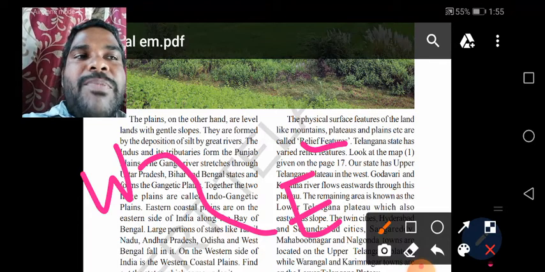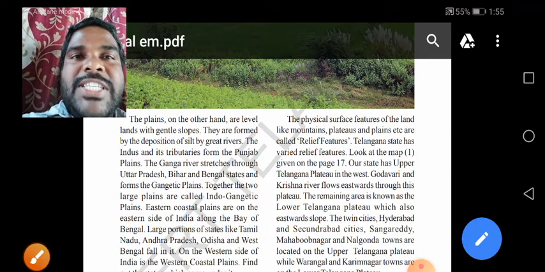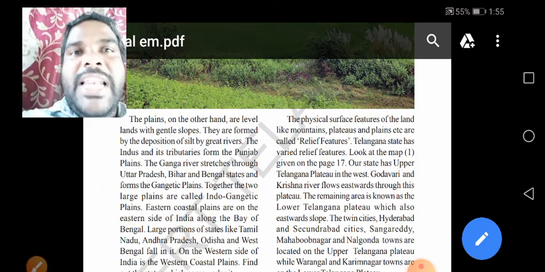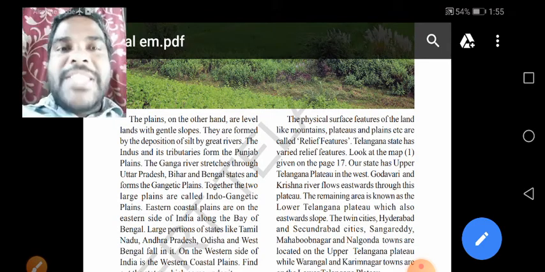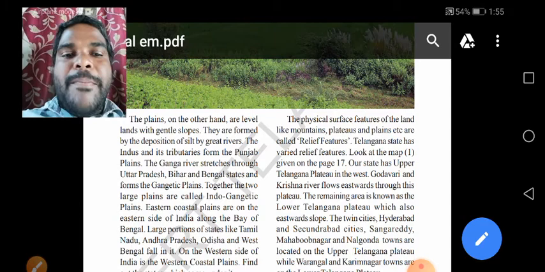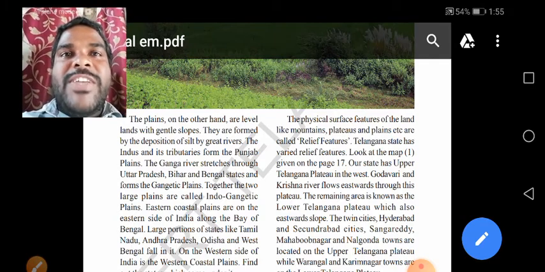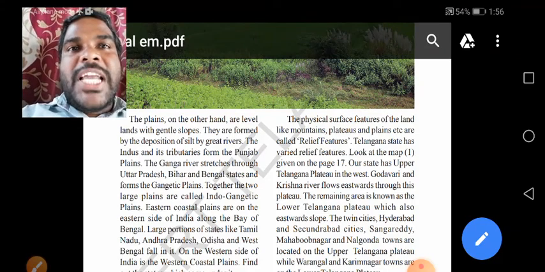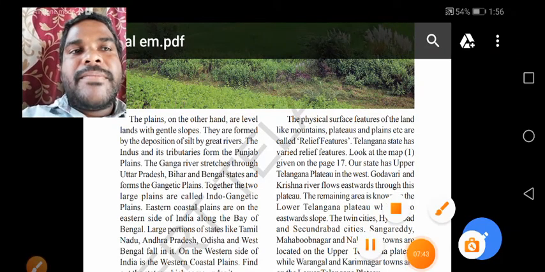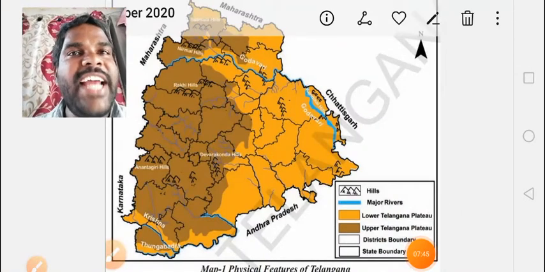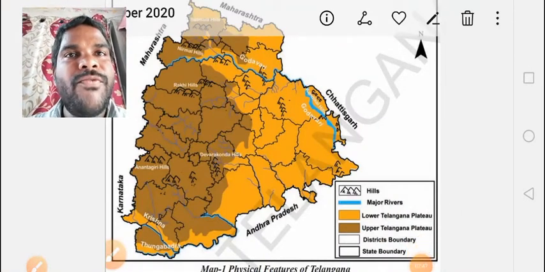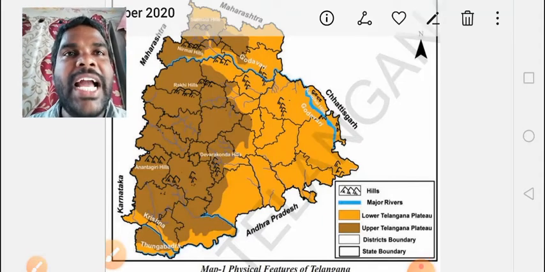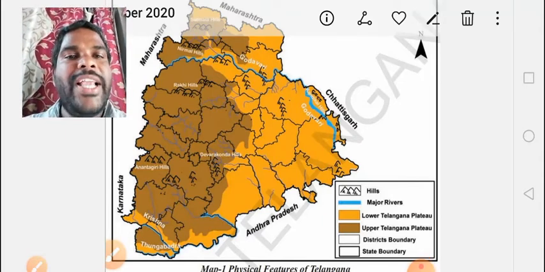See the diagram. Observe map number 1, given on page number 17 in the textbook: physical features of Telangana. Observe the map and find out which are the Upper Telangana Plateau and which are the Lower Telangana Plateau regions. Open the textbook page number 17, children. See children, our state has two types of regions: one is the Upper Telangana region and another is the Lower Telangana region.